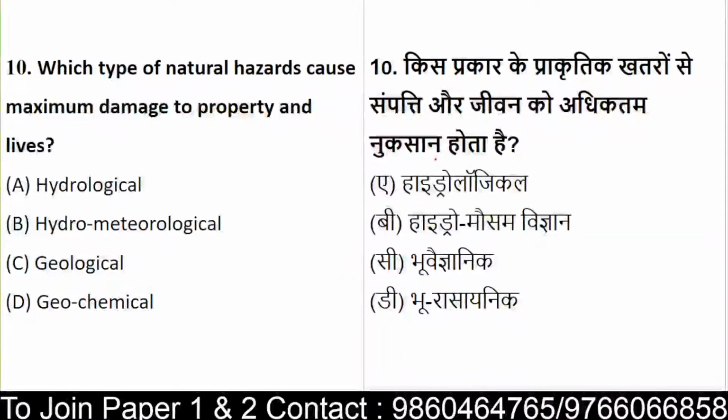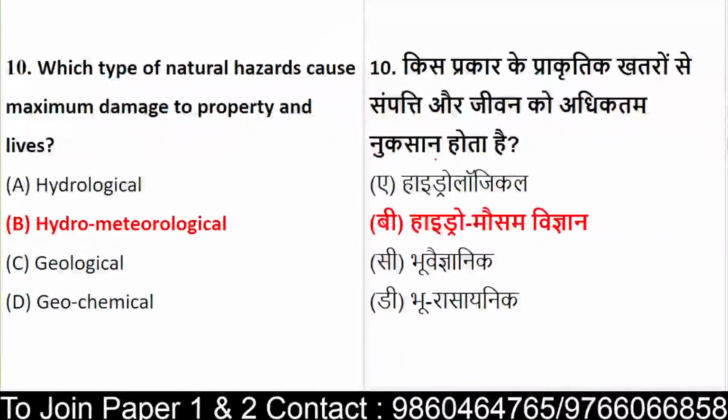The natural hazards which have caused maximum damage from the given list. They've given you the list, you have to just identify the one which has maximum damage.